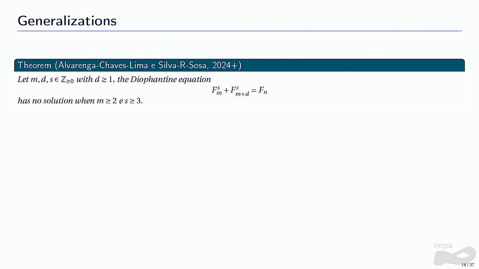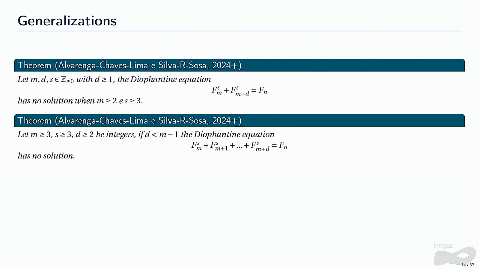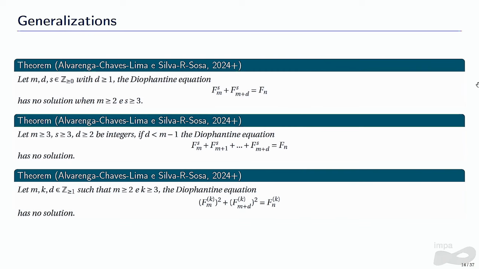And we found out that in this case here, this Diophantine equation still doesn't have any solutions. If we consider consecutive Fibonacci numbers raised to the power of s, and d is less than m minus 1, then this Diophantine equation here also doesn't have any solution. And finally, in the k-Bonacci case, letting the distance be greater than 1, we also don't have any solution for this Diophantine equation.